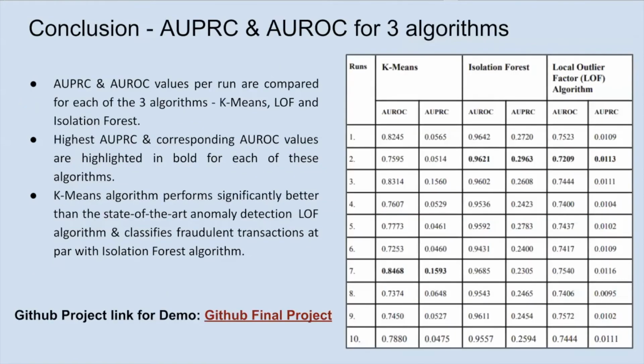Next slide. Moving to the conclusion, we have calculated the AUPRC and AUROC for the three algorithms, that is K-means, LOF, and isolation forest, and the values of each are highlighted in bold in the table beside. We also see that the K-means algorithm outperforms the state-of-the-art LOF algorithm and classifies fraudulent transactions at par with the isolation forest algorithm. Next slide.